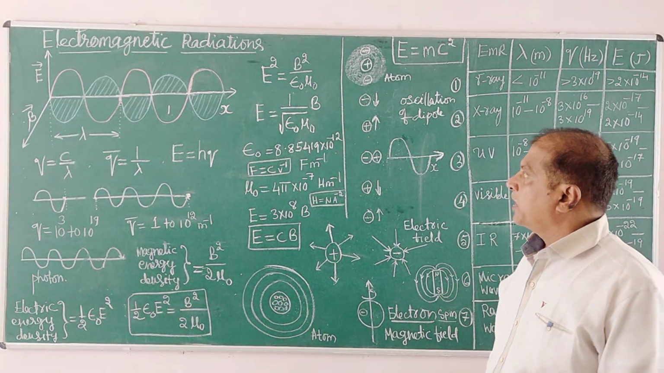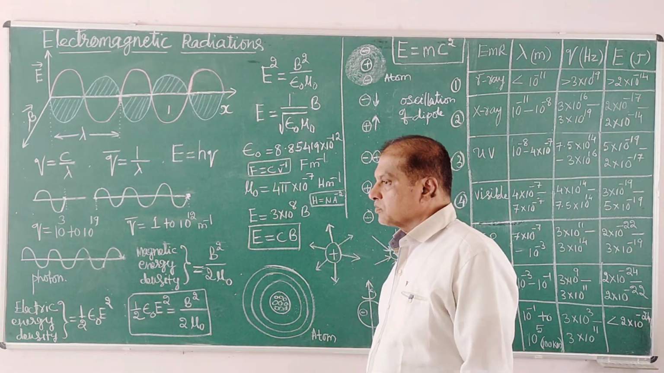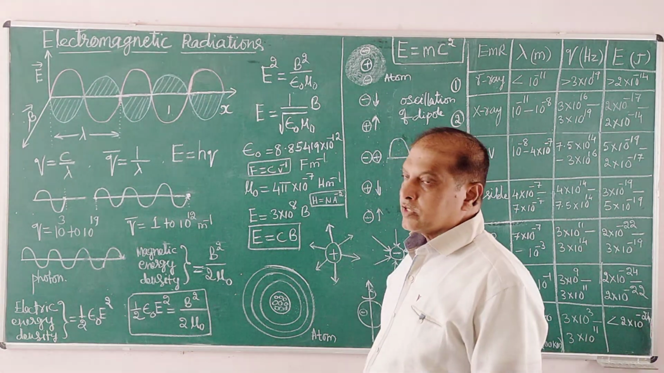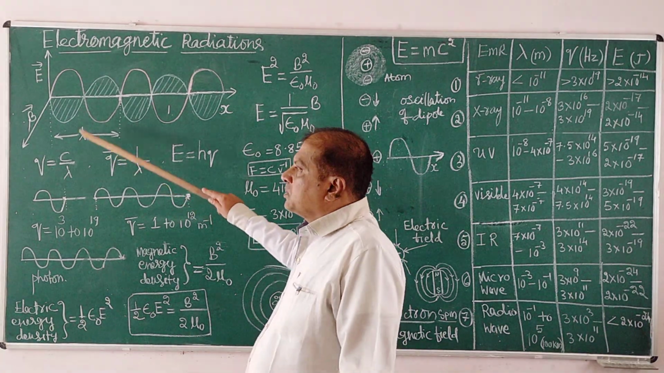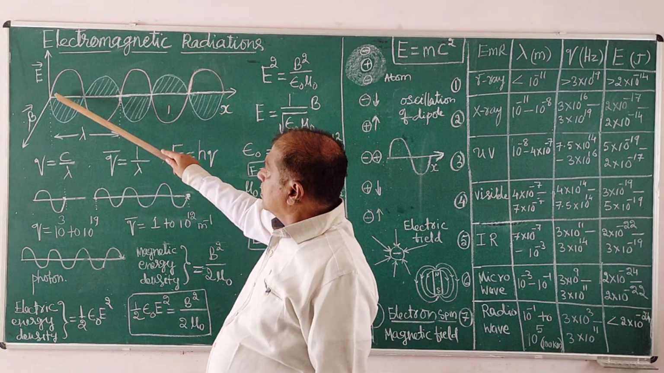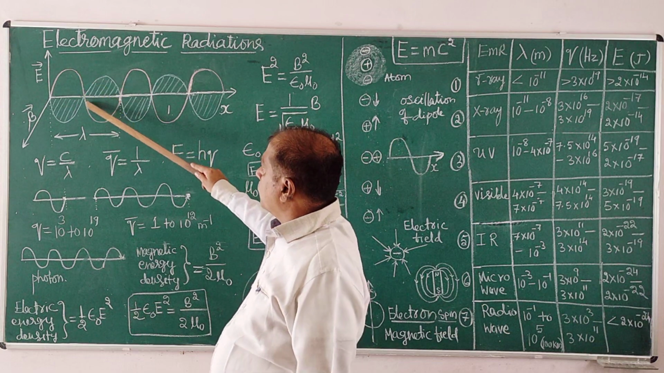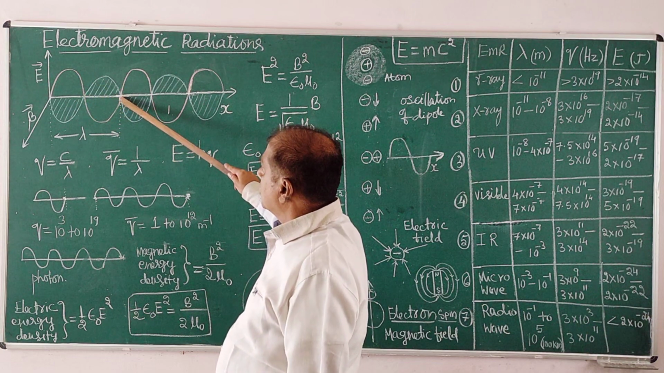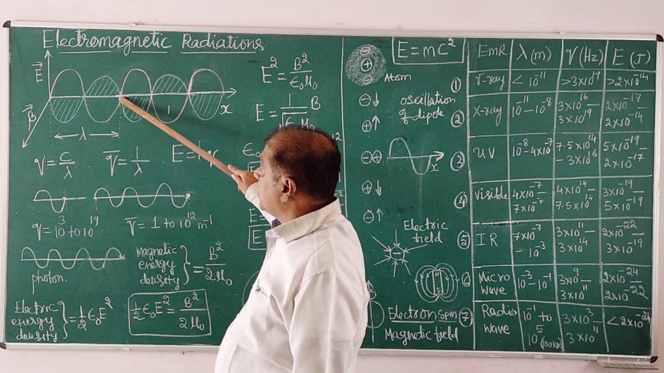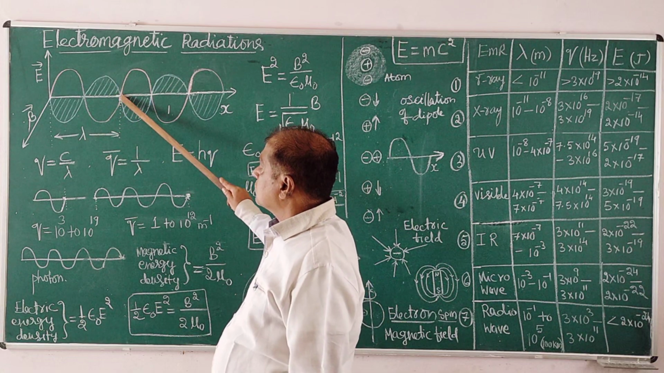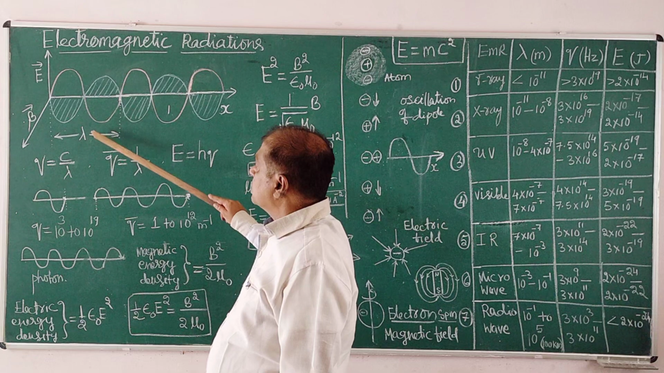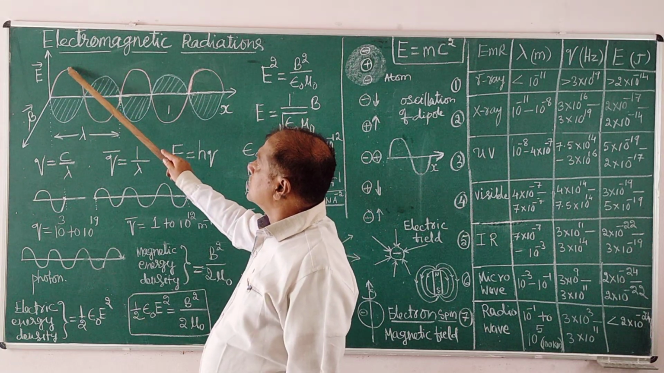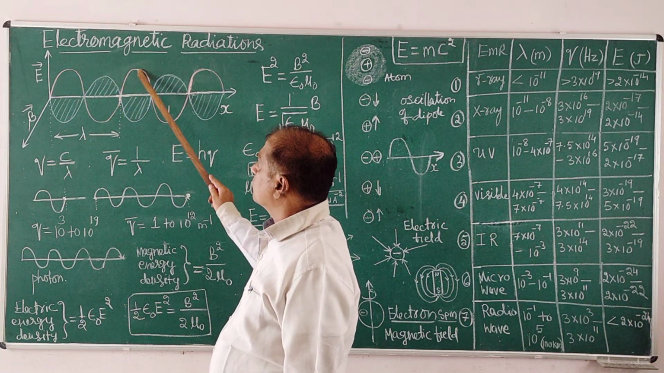Properties of the electromagnetic radiations. One is wavelength. It means this is called a wave, one wave. The length of this wave is called wavelength. It is the same as the distance between the two adjacent crests.